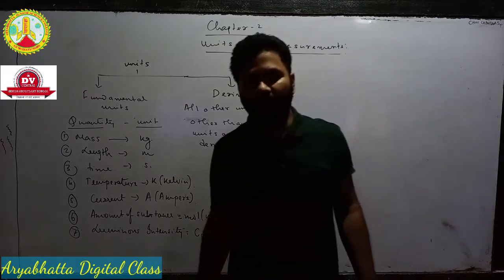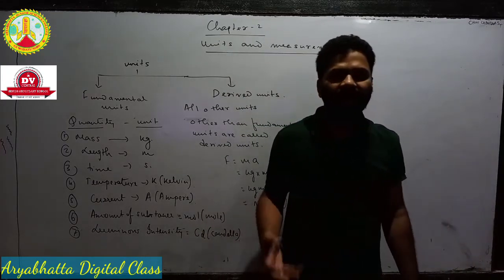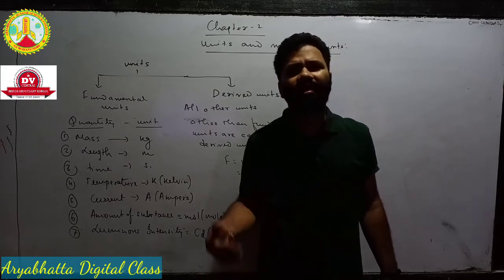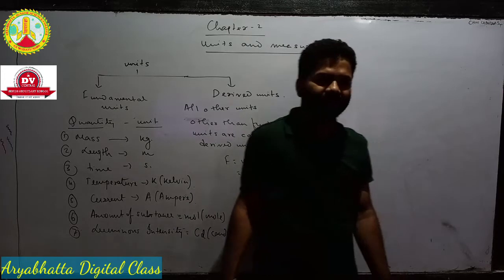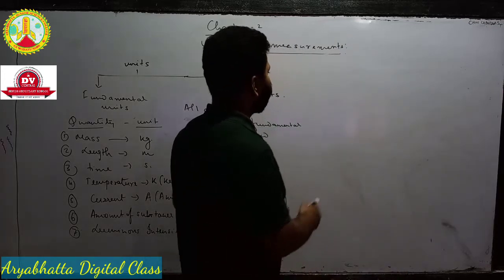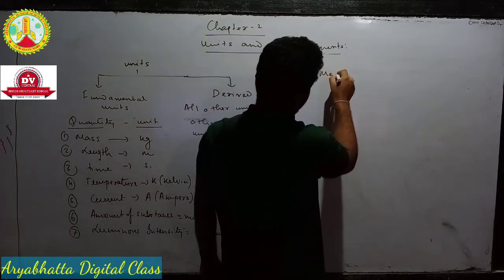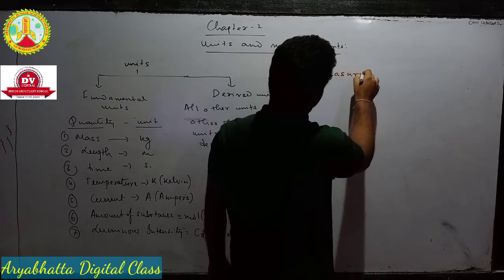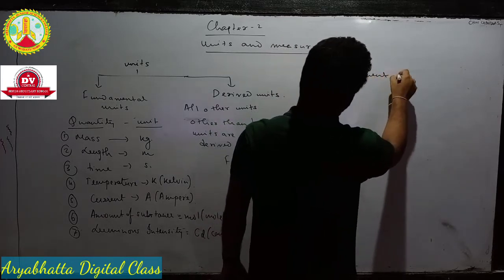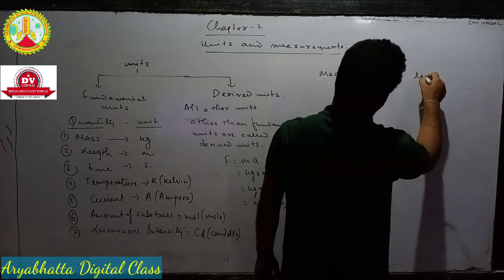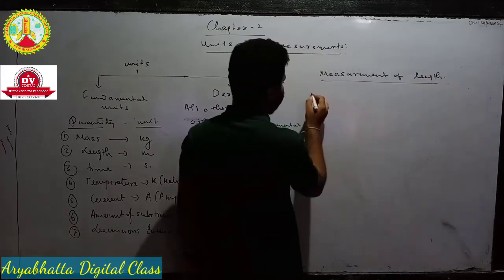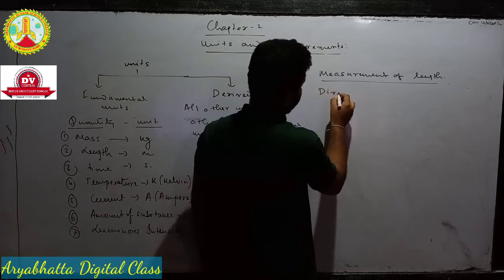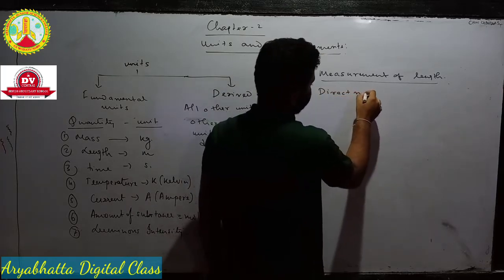You have to do screw gauge. Another device is spherometer. Okay, बहुत सारा डिवाइस है, मैंने तो 3-4 डिवाइस का नाम लिया. ठीक है. So measurement of length. So next topic is measurement of length. Okay. In measurement of length, the first one will be direct method.